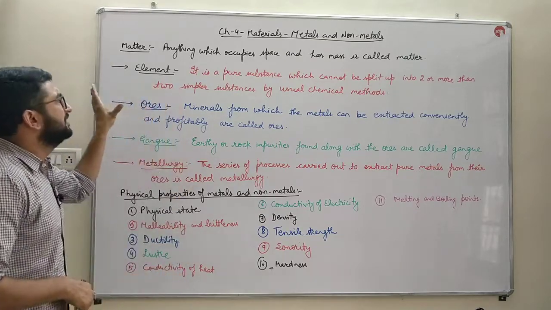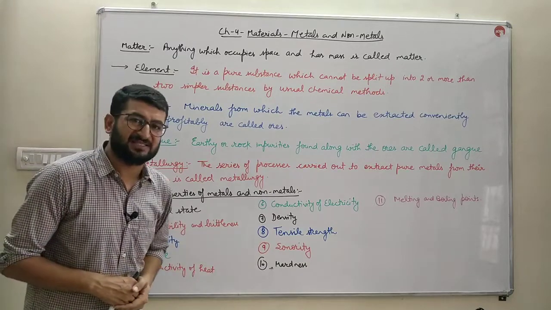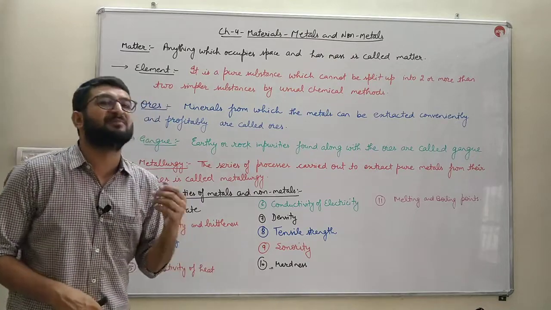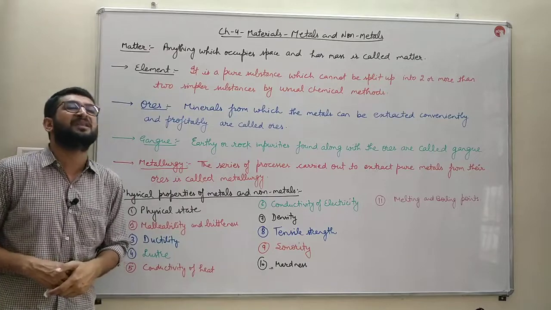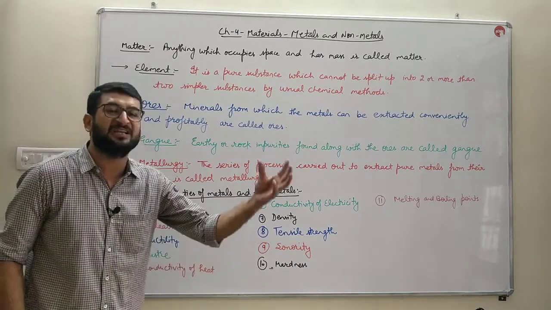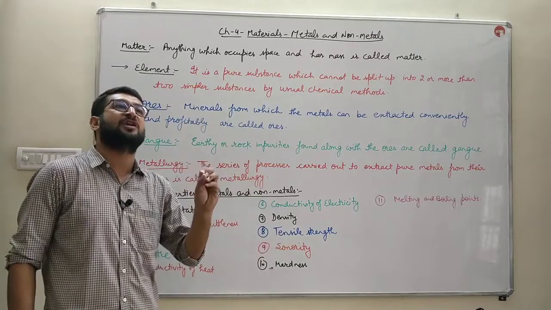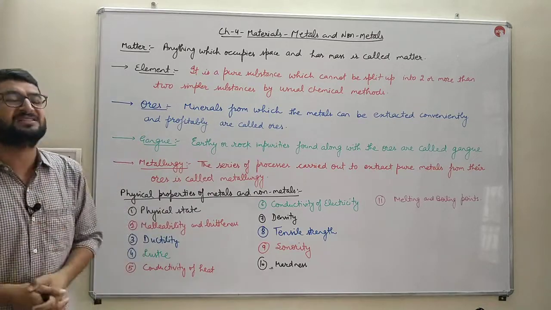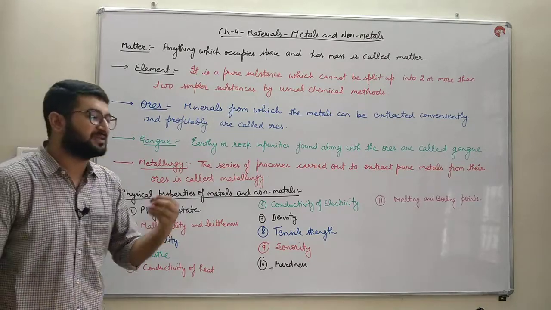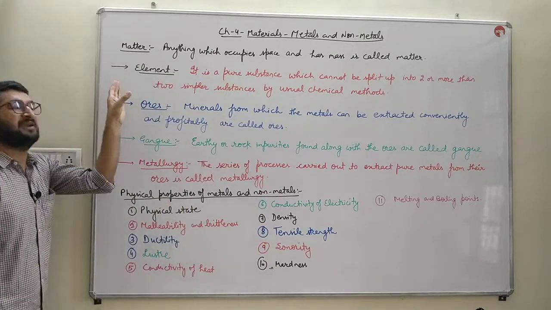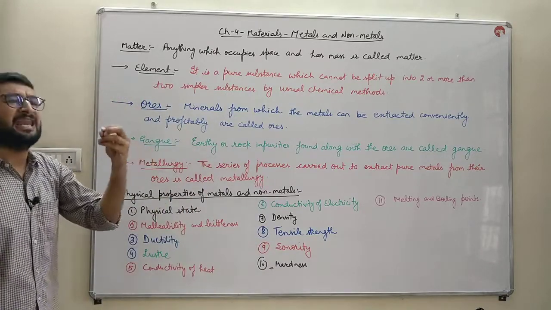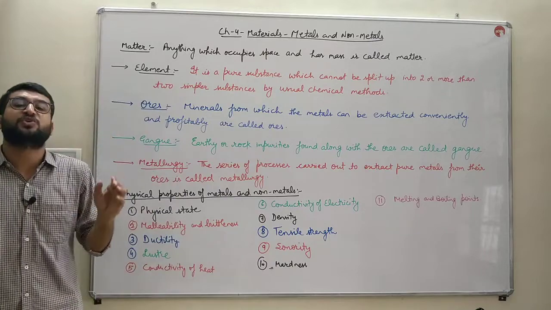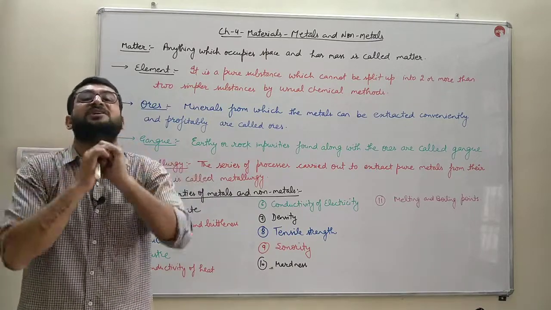What is an element? An element is a pure substance which cannot be split up into two or more simpler substances by simple chemical means like the application of heat, light or electrical energy. When a substance does not break into simpler substances by these methods, that is known as an element. Or you can write, an element is a pure substance which is made up of one type of atoms which are not chemically bonded to each other.